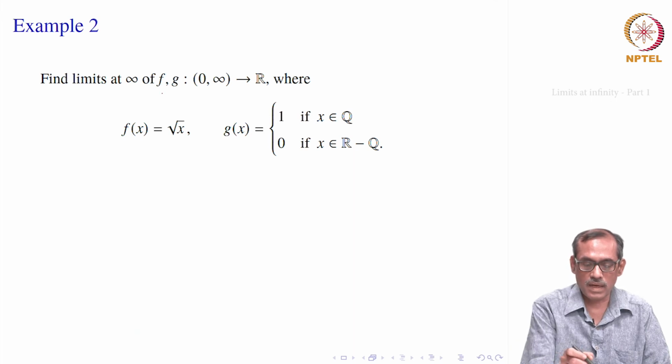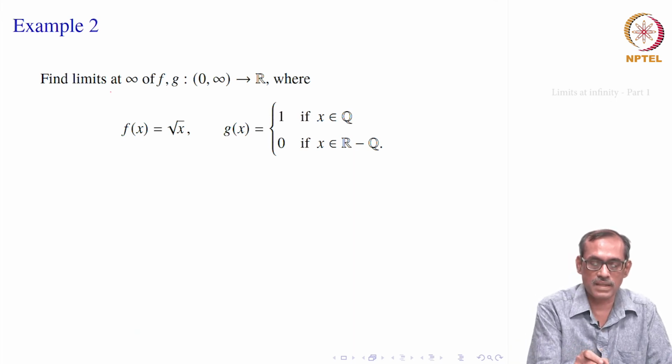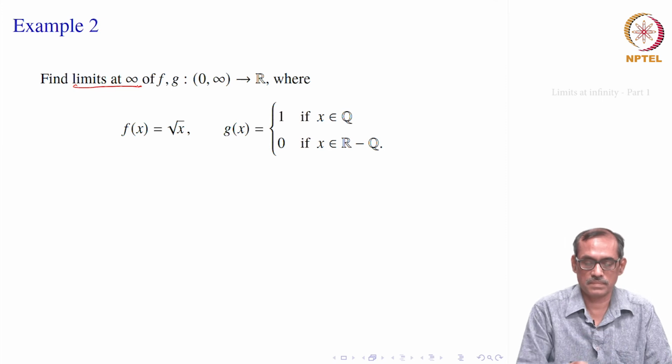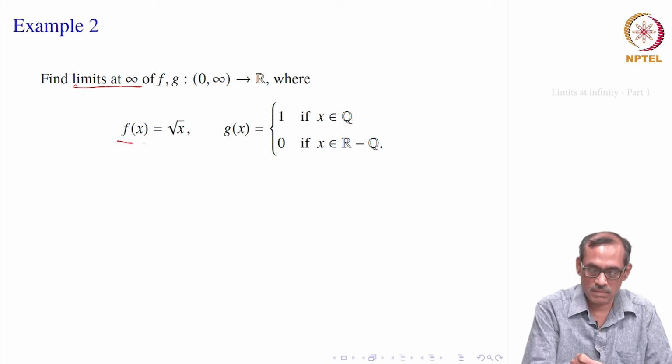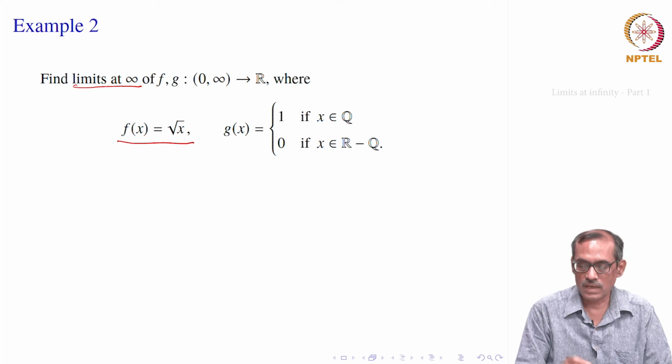Let us say we have two functions here, and we have to find the limits at infinity: the limit as x goes to infinity of f x, and the limit as x goes to infinity of g x, where f x is given as square root of x and g x is defined conditionally this way. It is 1 when x is a rational number and it is 0 if x is irrational.